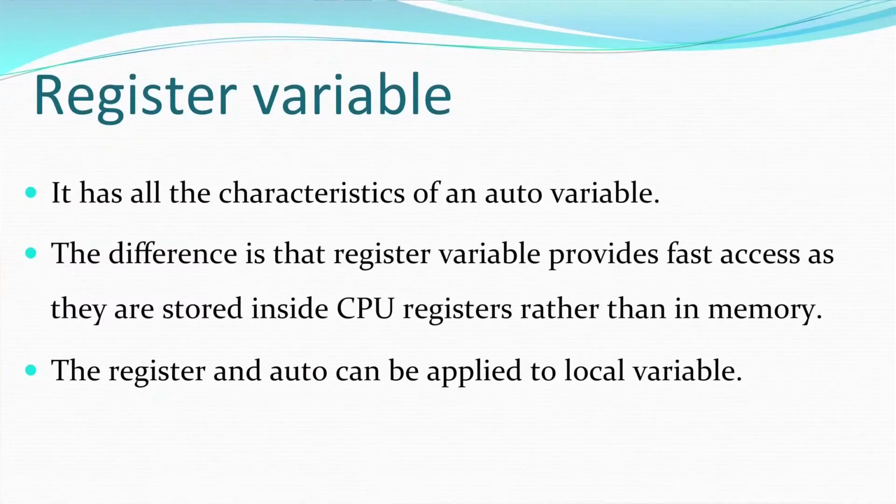Then register variable, it is just the same as the auto variable. The difference is it is stored in CPU registers. So, the access is faster as compared to the normal auto variables. It has all the characteristics of an auto variable, but it provides fast access as they are stored inside the CPU registers rather than in memory, and they can be applied to both local and global variables.